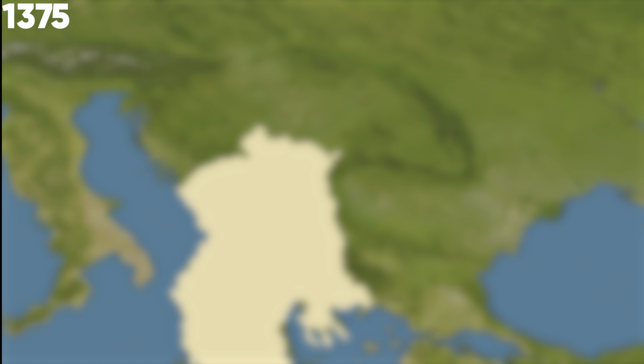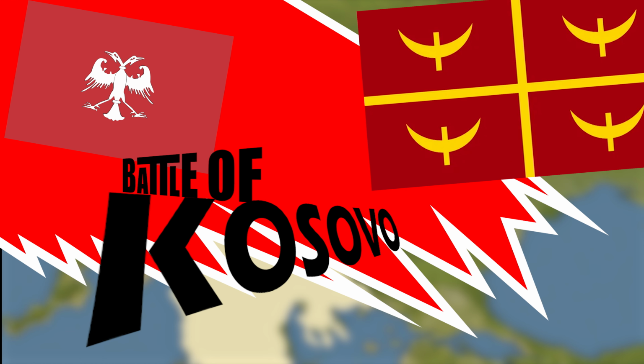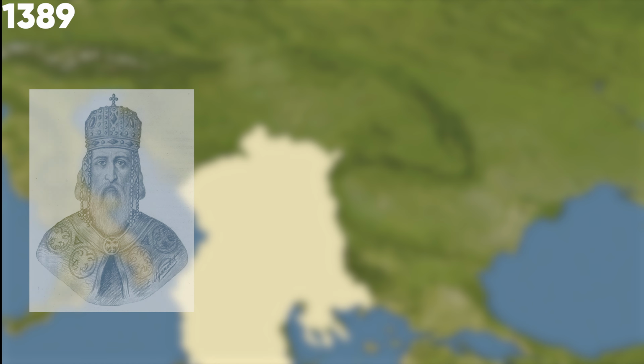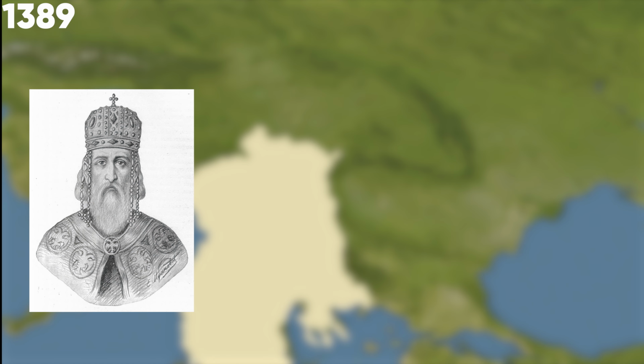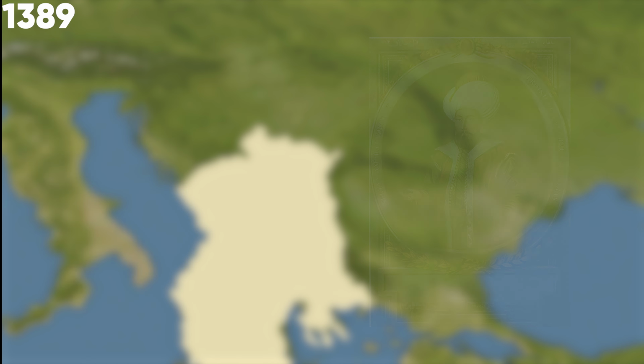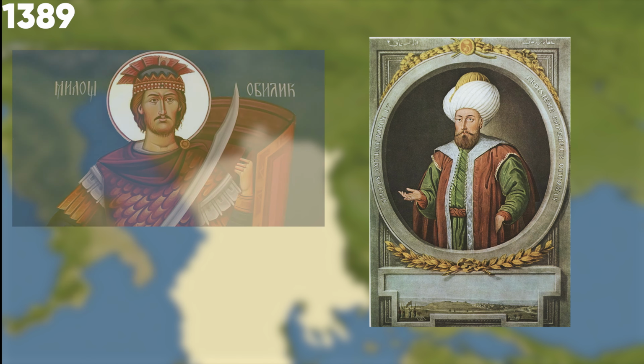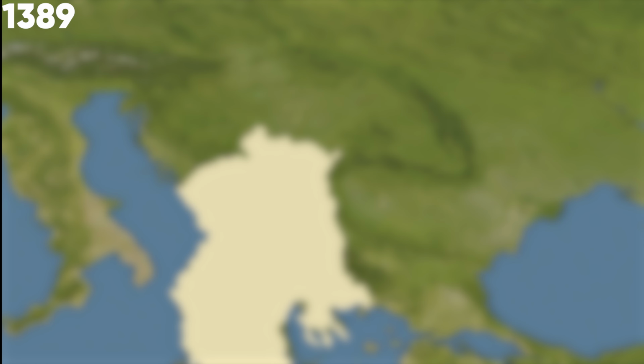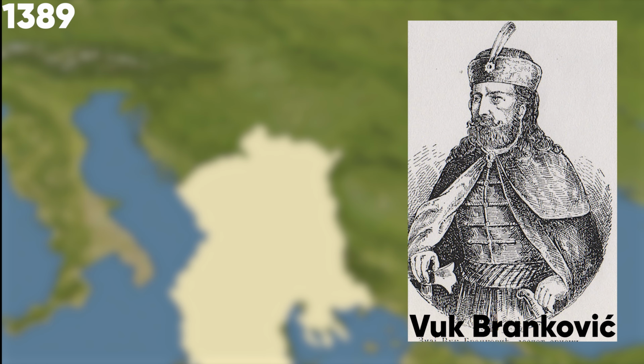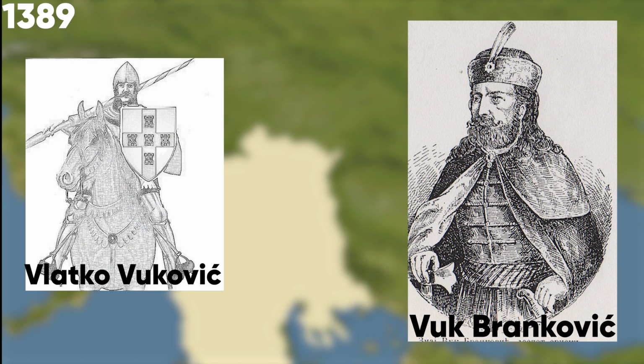The exact course and outcome of the battle is not known. The only thing that can be said for sure is that the battle took place and that both rulers died. On the 15th or 28th of June 1389, the Battle of Kosovo started. It is not certain how the rulers died either. It is believed that Prince Lazar was captured and executed or that he was killed in battle, while the Turkish Sultan Murad I was killed by the Serbian knight Miloš Obilić. Vuk Branković and a detachment of the Serbian army under the leadership of Vlatko Vuković fought on the side of Prince Lazar.